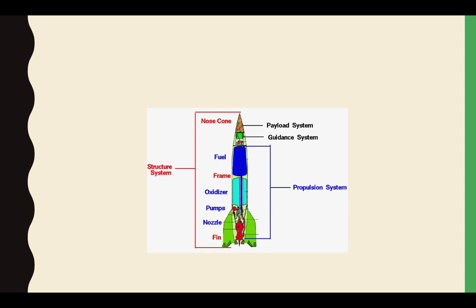Here you can see in the image that this is the payload system at the top. There it is guidance. The whole lower part is the propulsion system. Propulsion means where fuel, oxidizer, pumps, and nozzles are. The whole of the rocket is also named the structure system. So you can look at this picture very well, and we will discuss it one by one.